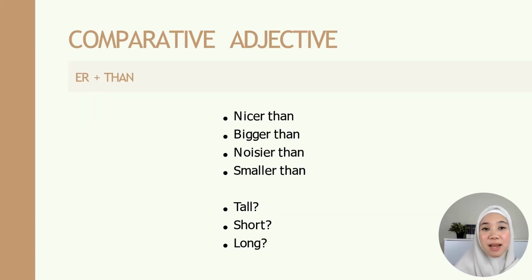Now, let's discuss about comparative adjectives. So, when we want to compare two things, basically we just add ER and then add the word than. Basically, we just use ER than.